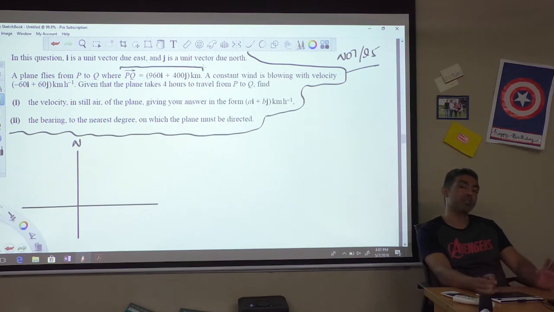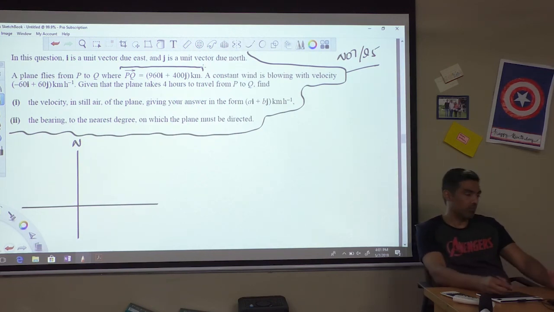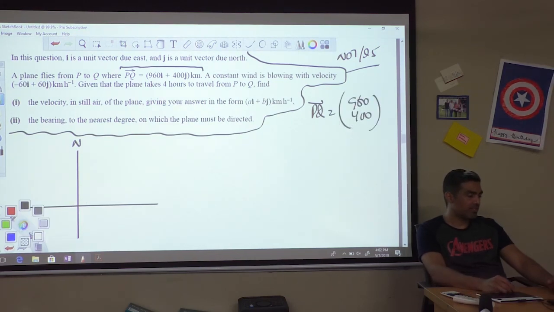Now this is the PQ displacement vector. That means this is the direction in which the plane is actually traveling, and that direction is 960i and 400j.